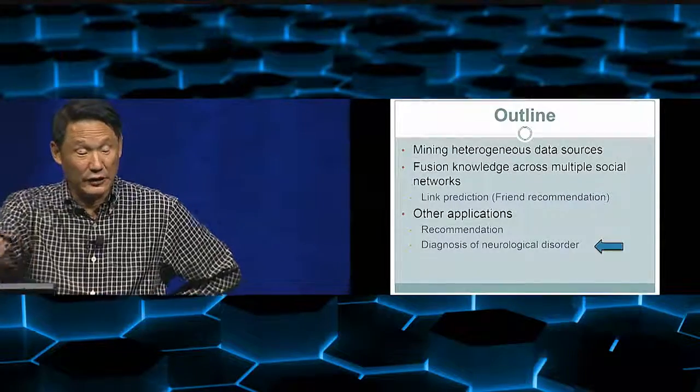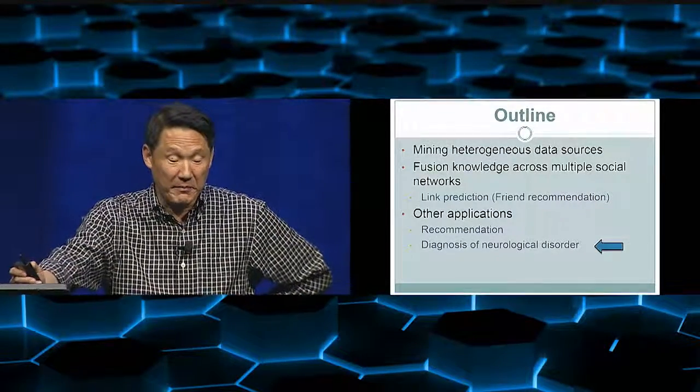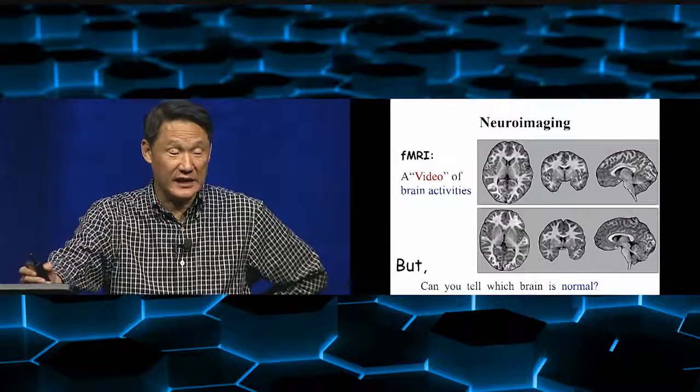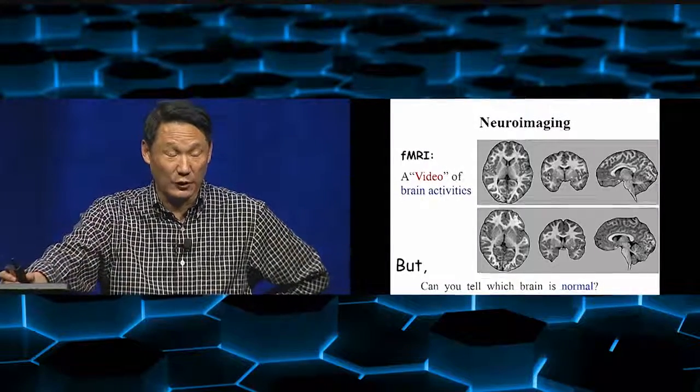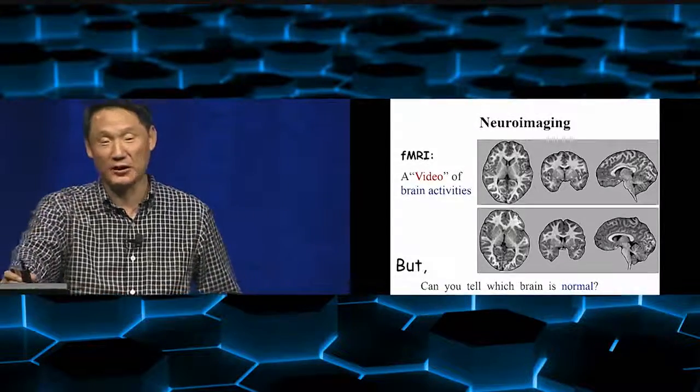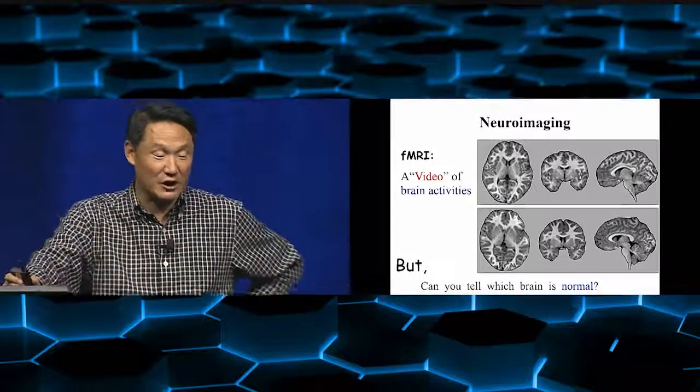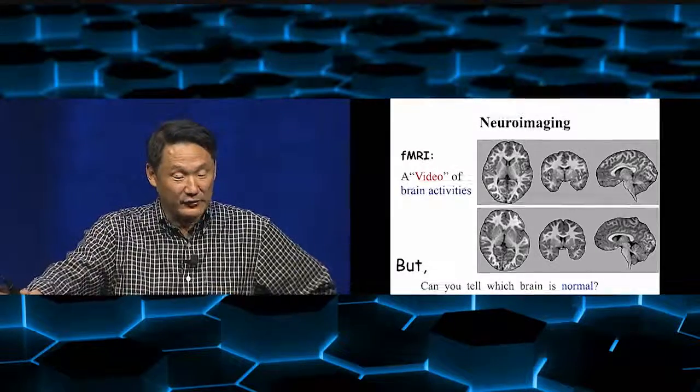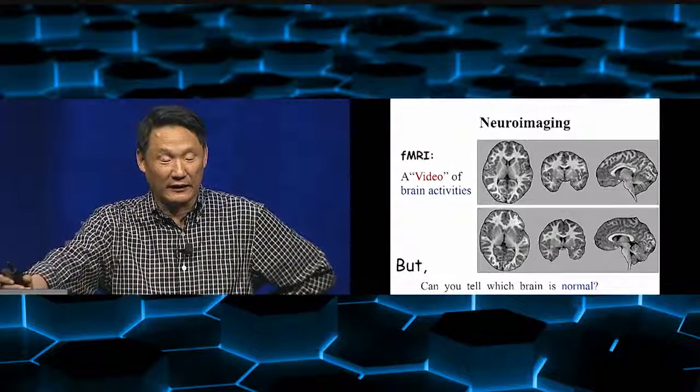Okay, so finally we're looking at medical applications. For example, we are very concerned about whether the brain is functioning correctly or not, because as people age, they can have Alzheimer's disease. For example, if we take an fMRI of the brain,